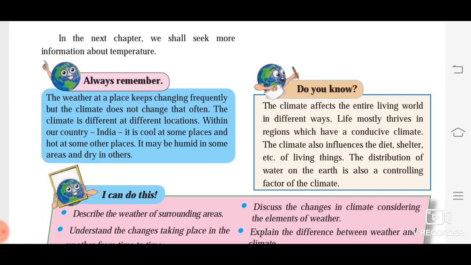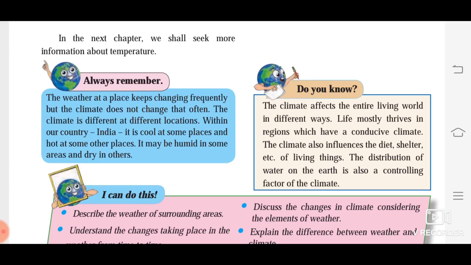Okay? Next, the climate is different at different locations. Within our country, India, it is cool at some places and hot at some other places. It may be humid in some areas and dry in others.